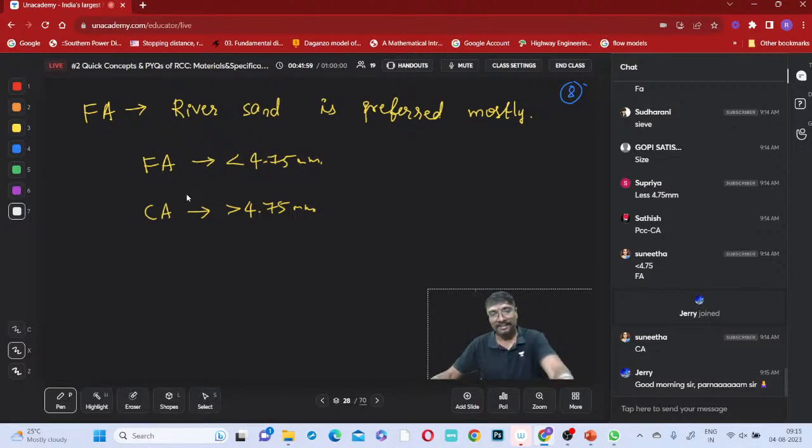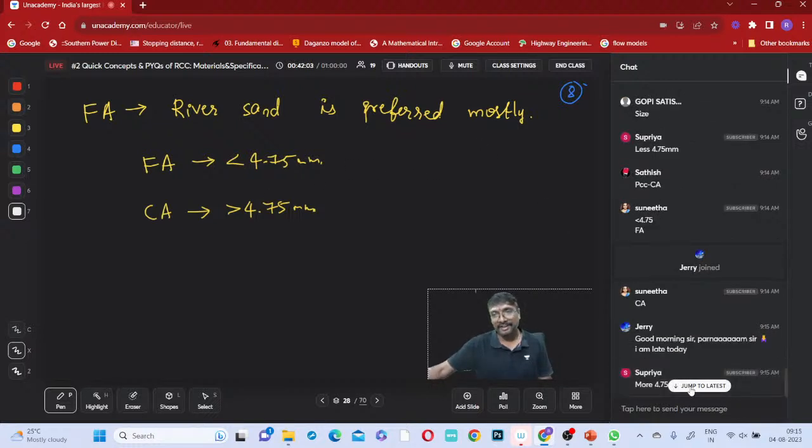Right, here generally that is sand, the fine aggregate. More than 4.75 is coarse aggregate. So this sand will be taken, and river sand is preferred mostly. So it is a zone 2 sand.